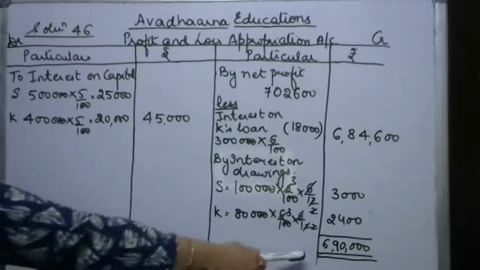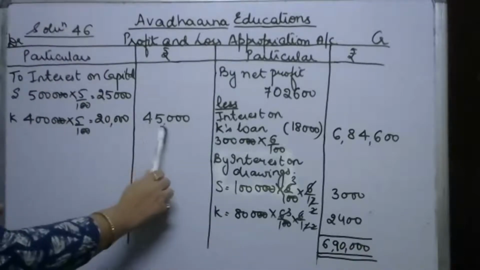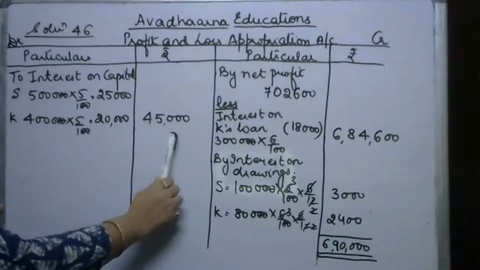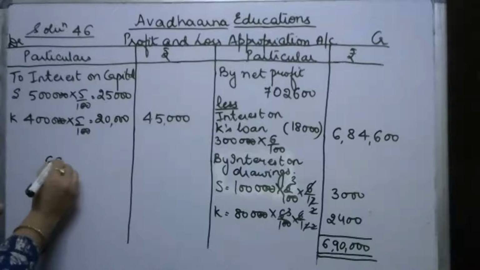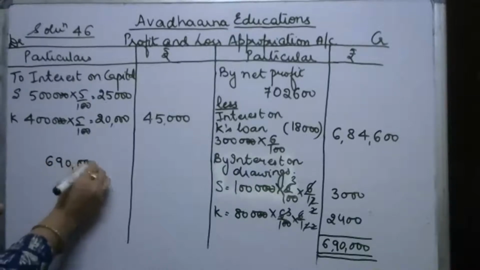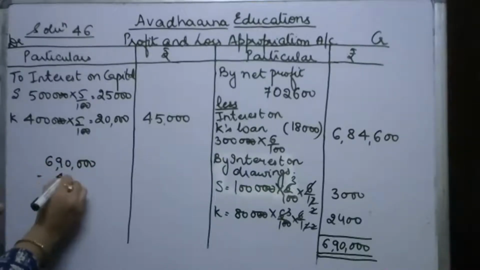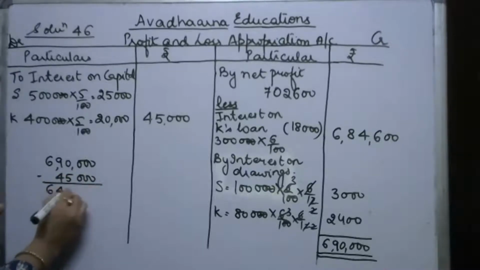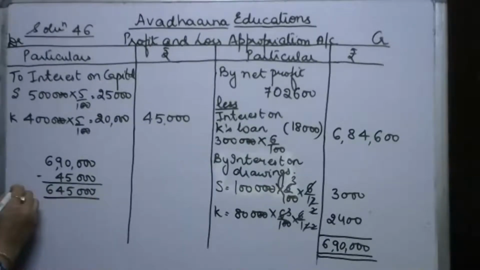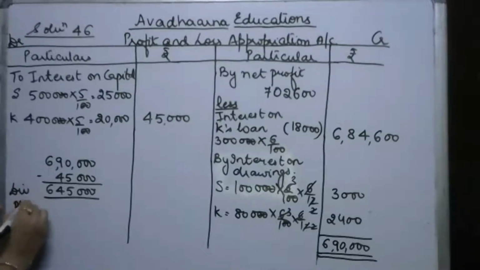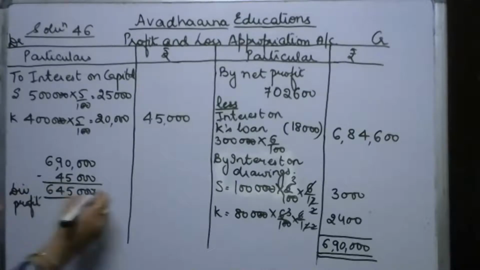अब बेटा 6,90,000 में से अगर मैं 45,000 सब्ट्रैक्ट करूं तो मेरा डिविजिबल प्रॉफिट निकल आता है। And if I subtract, see 6,90,000 is the total of the credit side, उसमें से मैंने total of debit side को subtract किया 45,000, I get 6,45,000 which is the net divisible profit. This is not net divisible profit, this is just divisible profit. नेट तो बेटा जब सारी चीजें सब्ट्रैक्ट कर देंगे तब आएगा।